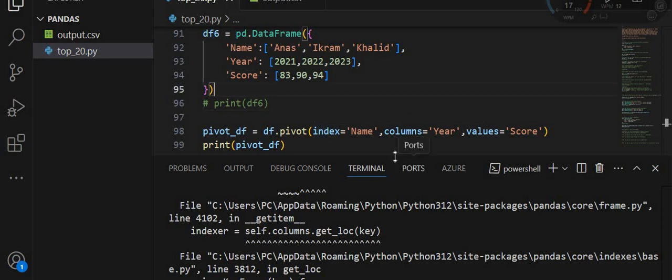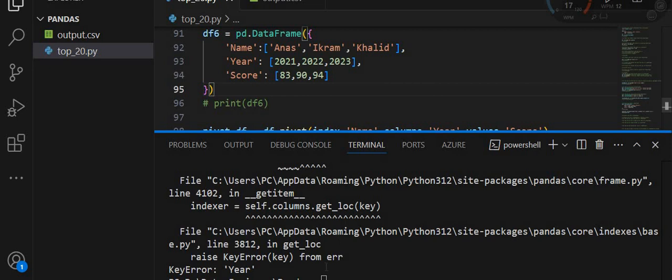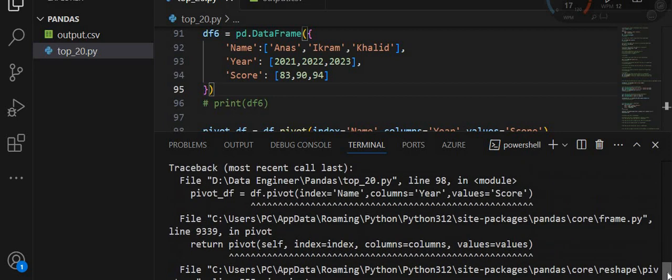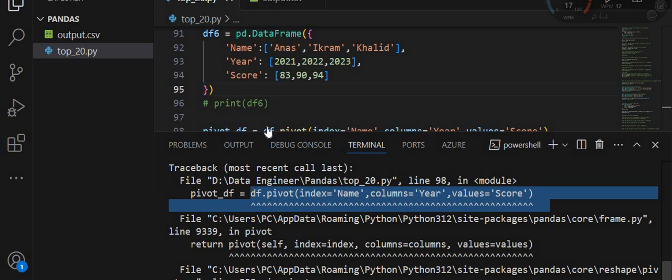I am getting some error. Why? Raise key error from error, key error. df pivot, error is on this line.